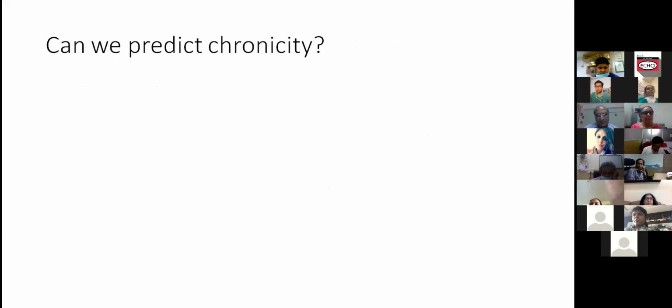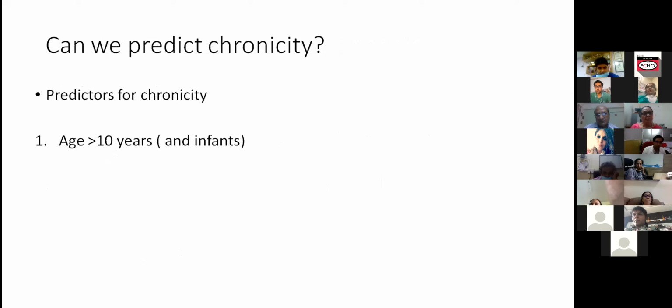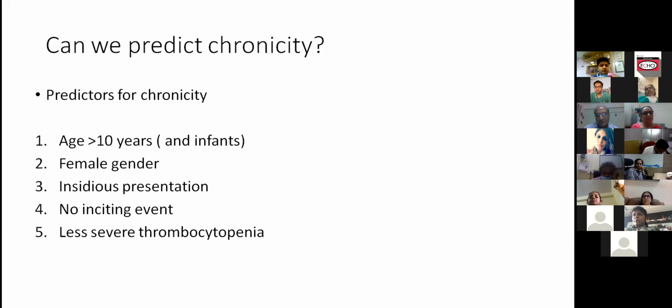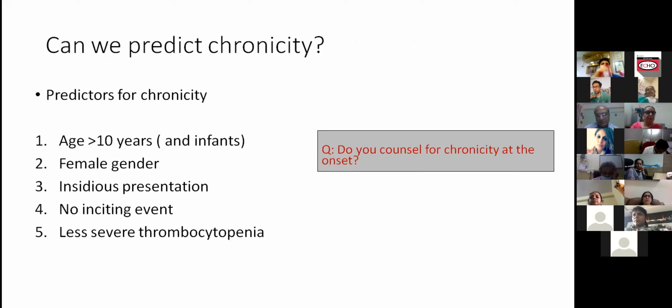Next slide. At times when the patient presents to us, we can predict the chronicity. This girl is just 6 years old at presentation, but if it's an older patient, especially a girl, with an insidious presentation, no inciting events, and less severe thrombocytopenia, not a dramatic presentation, just a patient walking in with 30-40,000 platelets, those kinds of cases usually continue into chronicity.